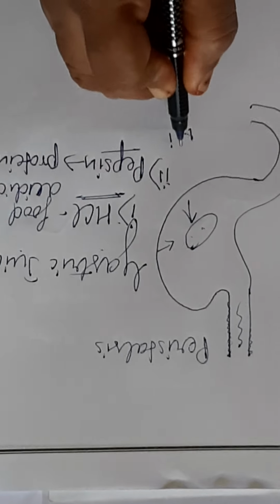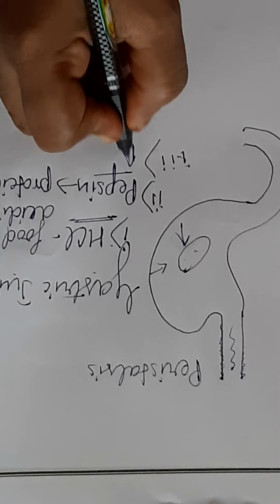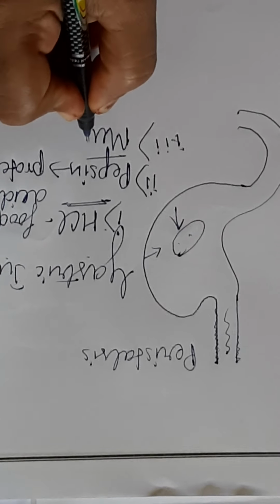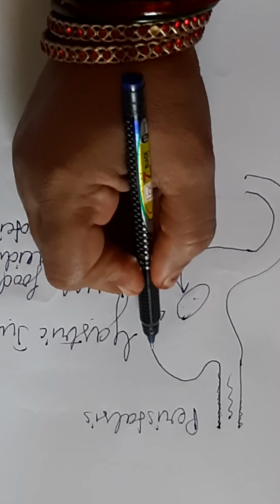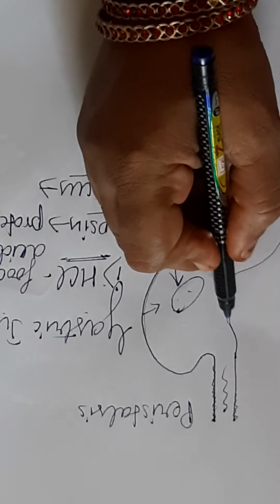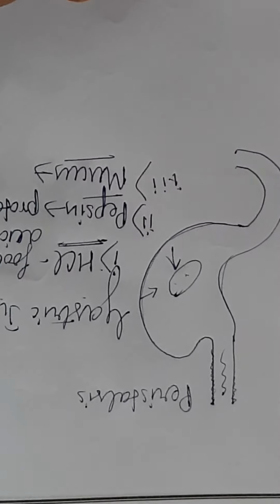Third thing that is present inside this gastric juice is sticky substance known as mucus. What does mucus do? It protects the inner lining of the stomach from the action of this HCl.